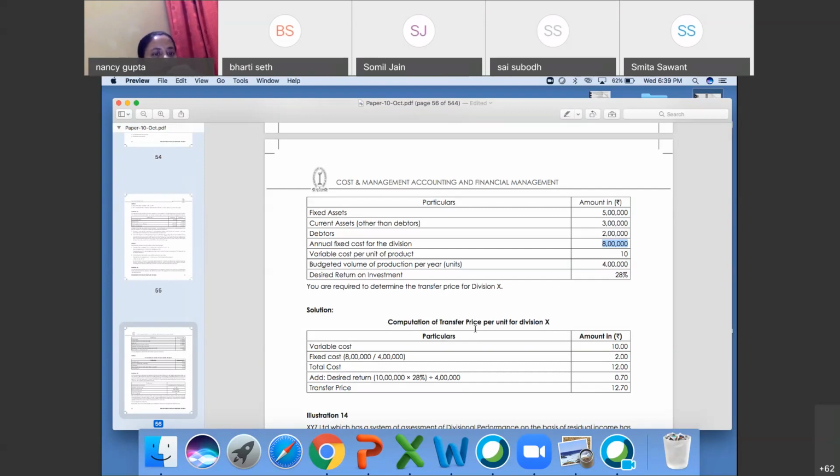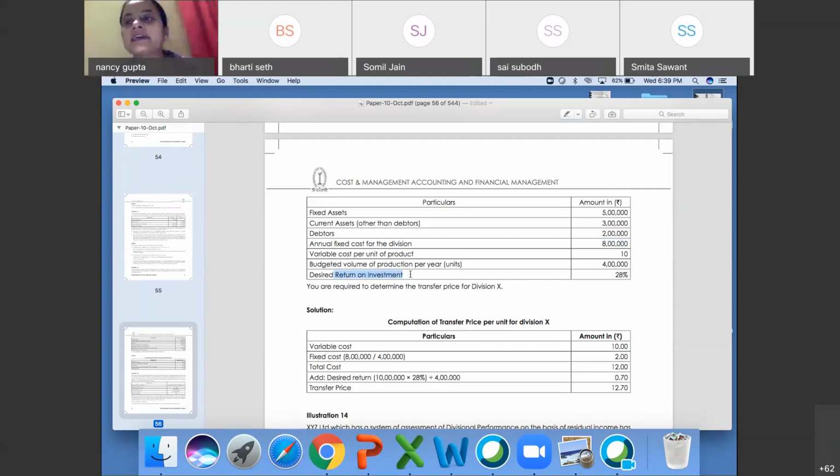Ma'am, how can we determine which method of transfer pricing to use in the question? Okay. You have to use your brain here. In transfer pricing there are a lot of questions, so there is no fixed basis. But as with the desired rate of return, you have to choose the opportunity cost, and you have to decide.